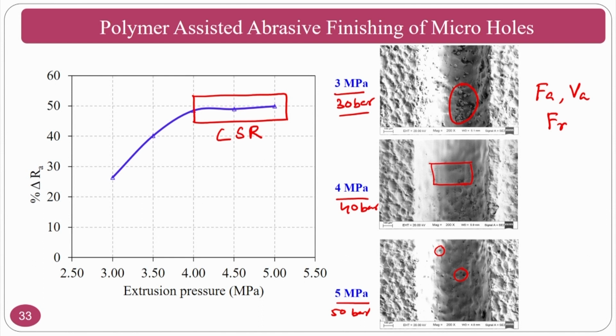Even though you increase the extrusion pressure, what will happen? Your force ratio will increase. If your force ratio increases, that means the radial force is increasing, because of which indentation will be predominant. Not only will surface finishing take place, but it can also create deep scratches.